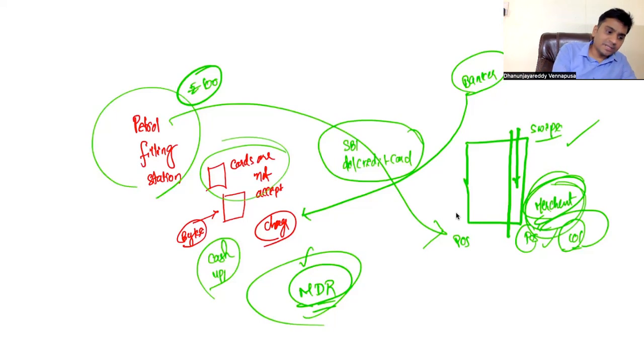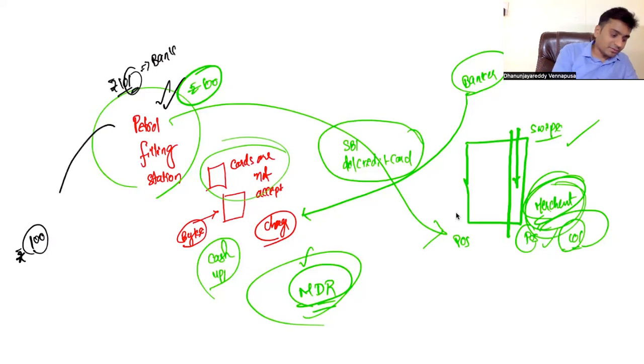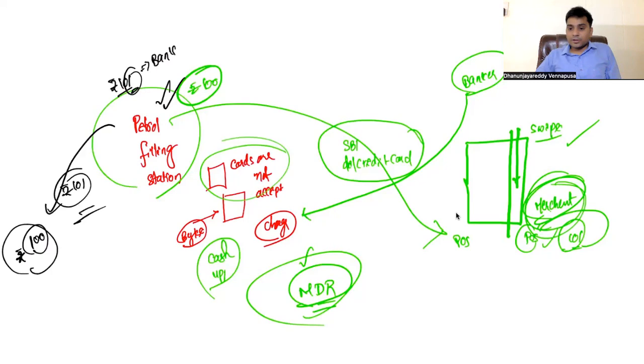Now MDR is charged directly on whom? It is charged on the petrol filling station, which means if I fill petrol of 100 rupees, this fellow has to pay rupees 101 to the bank, because the bank will automatically charge an extra 1 rupee to this. No, the merchant cannot transfer this to me, because if he says, sir, you have to pay rupee 101, then I will say, you have filled only 100 rupees, why should I pay 101? There will be a quarrel between the petrol filling station and the fellow who has filled it. We will definitely quarrel. You have filled a petrol of 100 rupees, why are you asking 101?